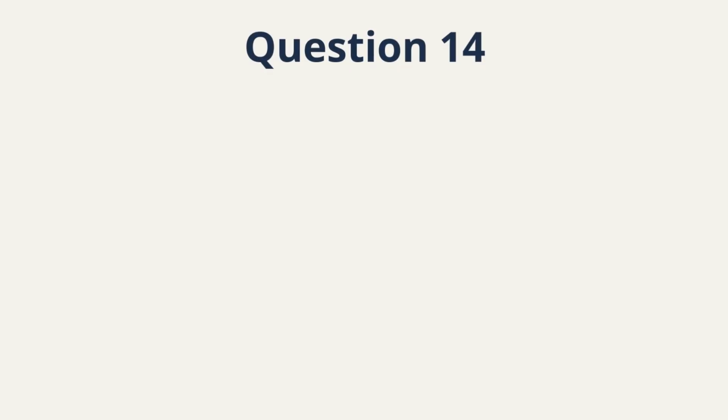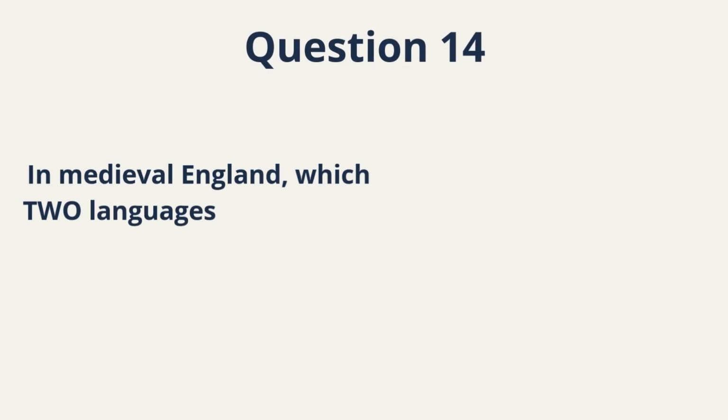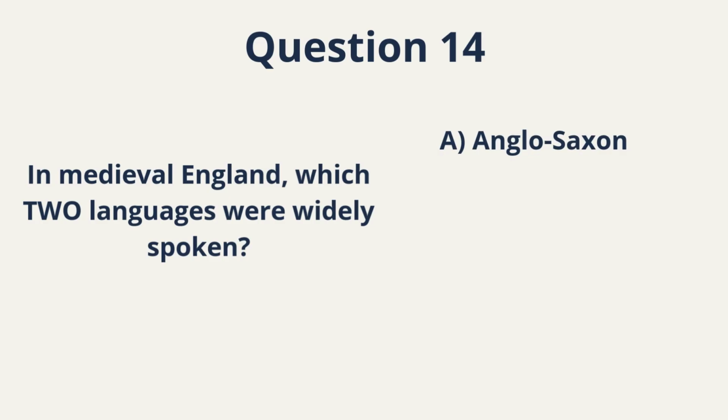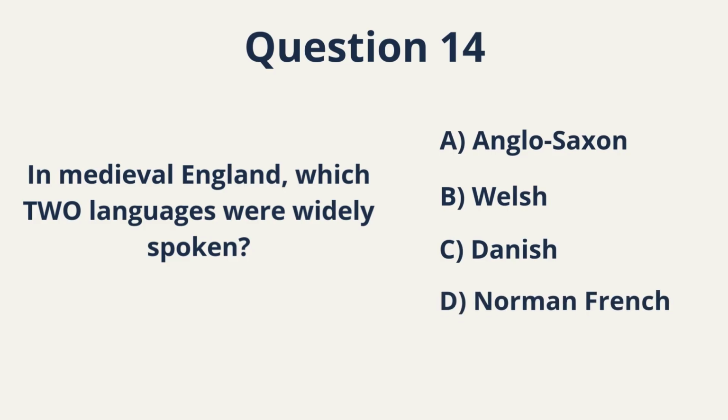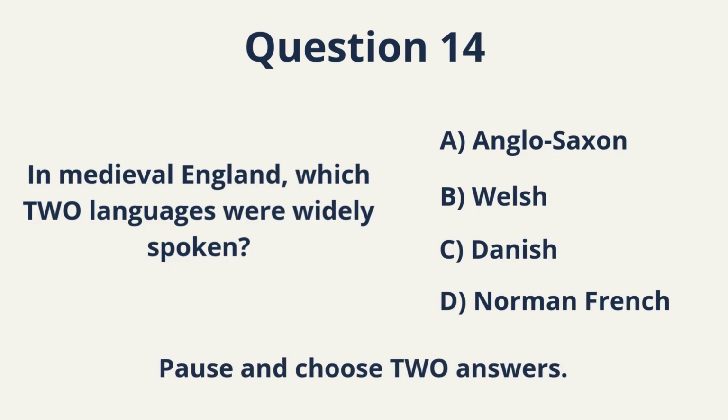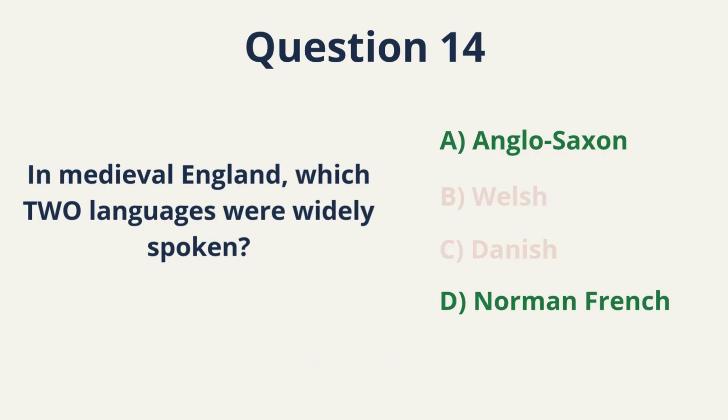Question 14. In medieval England, which two languages were widely spoken? A. Anglo-Saxon. B. Welsh. C. Danish. D. Norman French. This is a history plus language question. Pause. Choose carefully. Two answers. Correct answers. A. Anglo-Saxon and D.